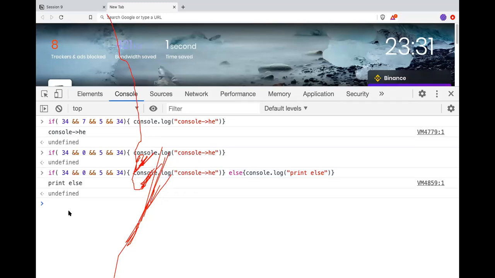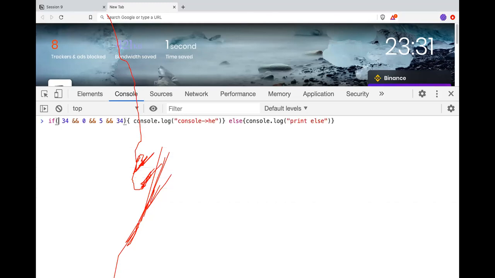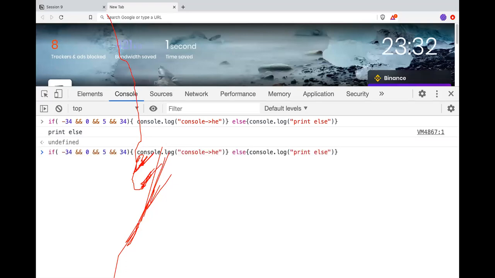Anyone has any doubt? Sir, suppose if we take first value as a negative, then still it print as a true. हाँ तो नेगेटिव भाई 0 नहीं है ना. Negative value consider as a true. हाँ true, it's a value, right? Okay. 0 is false value. Other than all the value are truthy values. Negative is still a value, right? Okay. Integer पता है कि नहीं? Integer has a range, right? Yes. Okay, the same way.